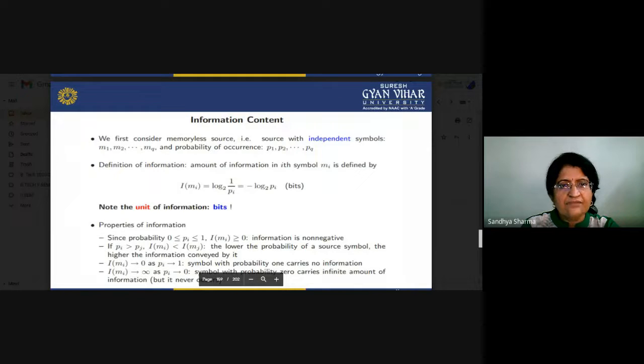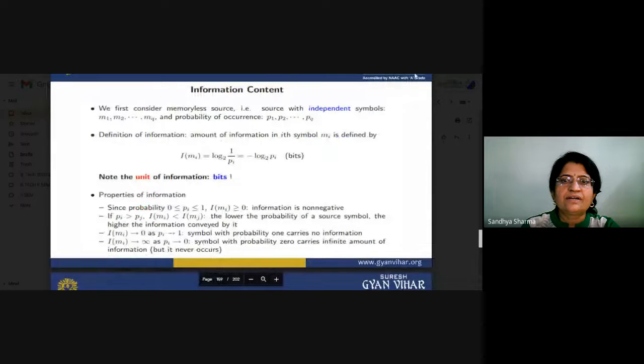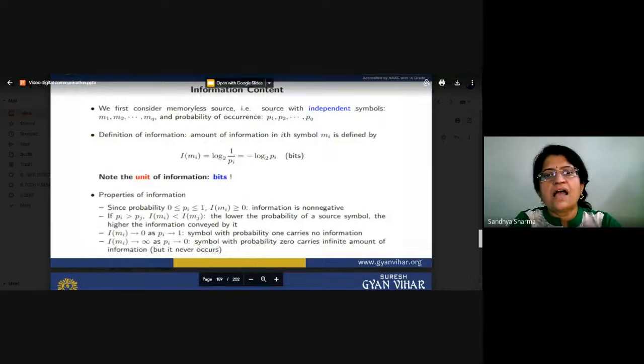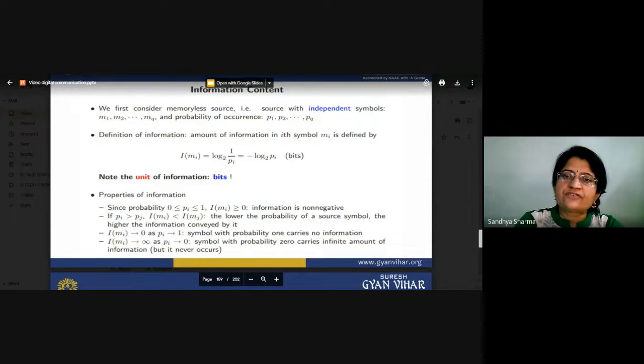So that is again information content. What we have to discuss is how much information you can extract. If a source generates independent symbols M1 to MQ, with probabilities of occurrence P1 to PQ, then you can extract the amount of information from that. Using this, we can see that symbols with probability 1 carry no information.